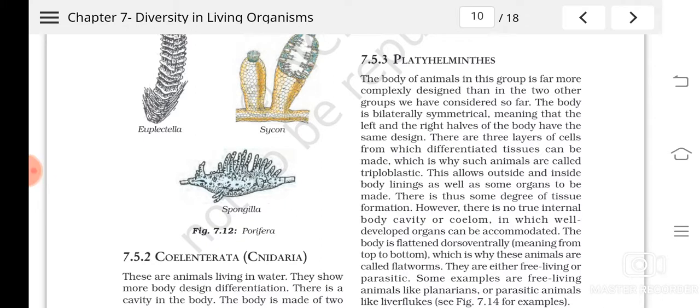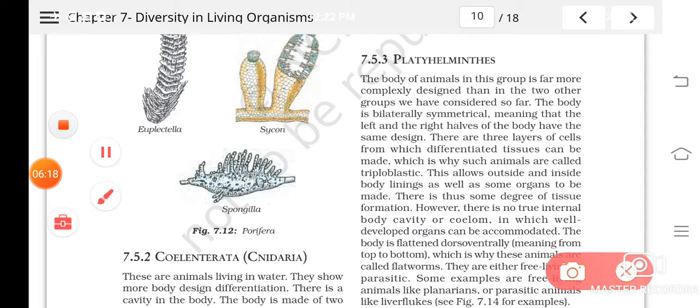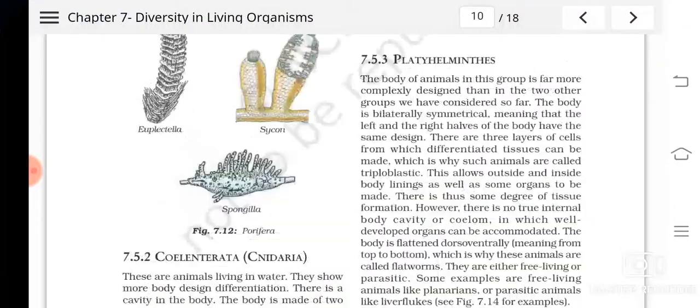The examples of sponges are Euplectella, Cycon, and Spongilla. So these are examples of sponges. Generally the organisms which come under phylum Porifera are known as what? Sponges. And these are examples of sponges: Spongilla, Cycon, Euplectella, etc.